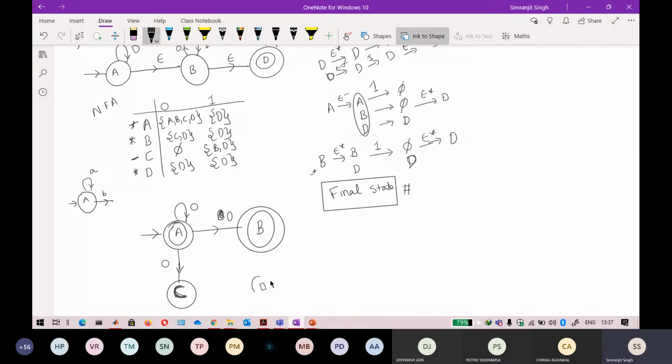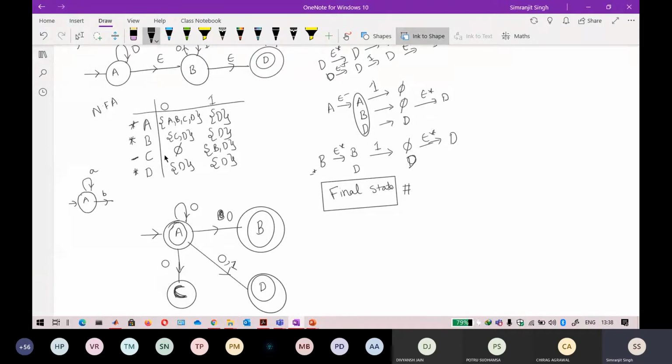It will be more convenient like this. Okay, so D is also a final state, so I write this. From A you can go to D by getting an input of 0. So this first one is completed. Now the second one, from A to reach D, you just need an input of 1. So I just write a comma and input of 1.